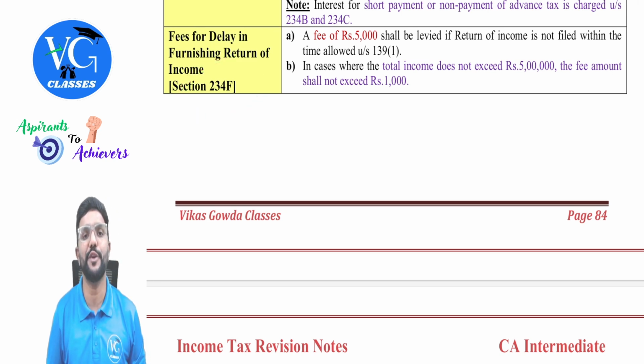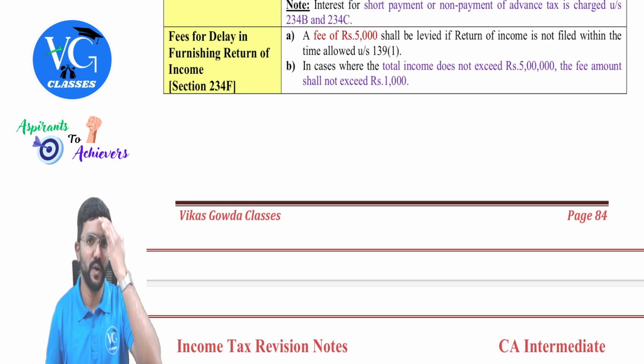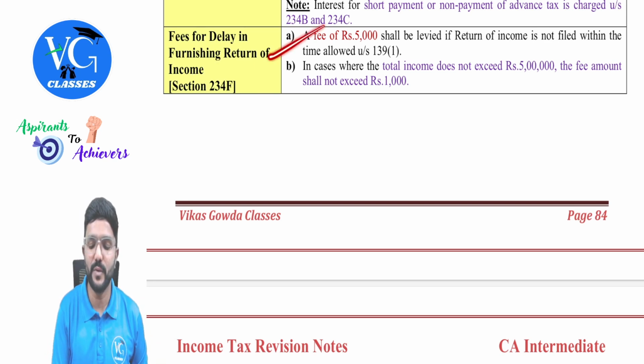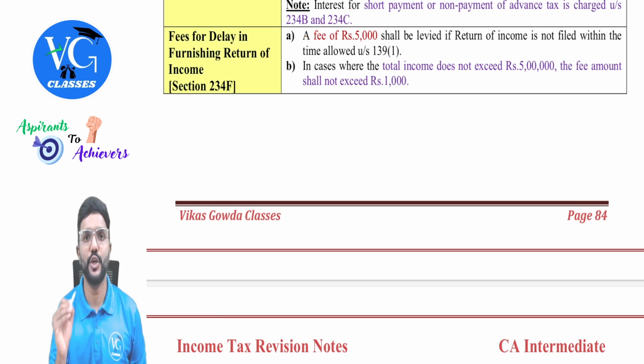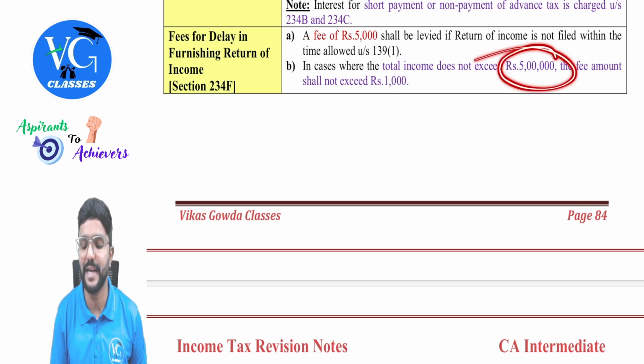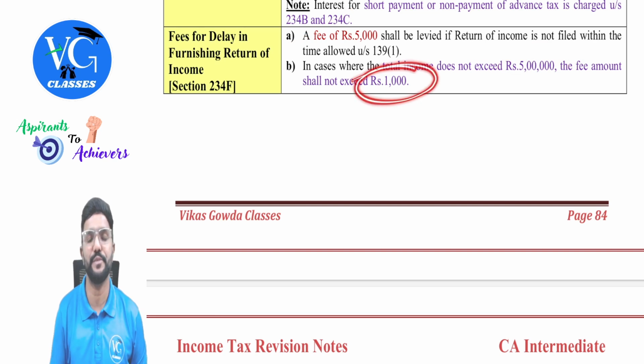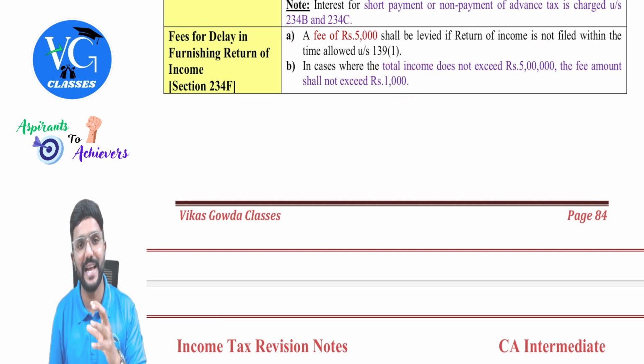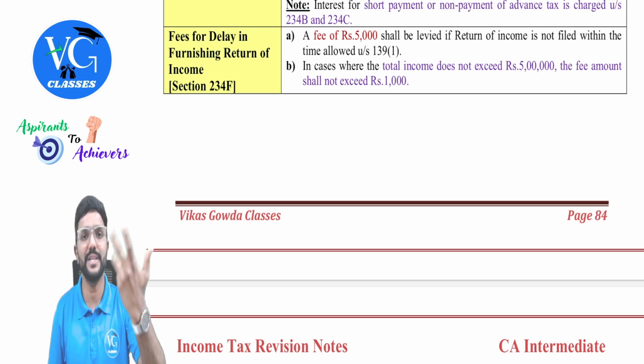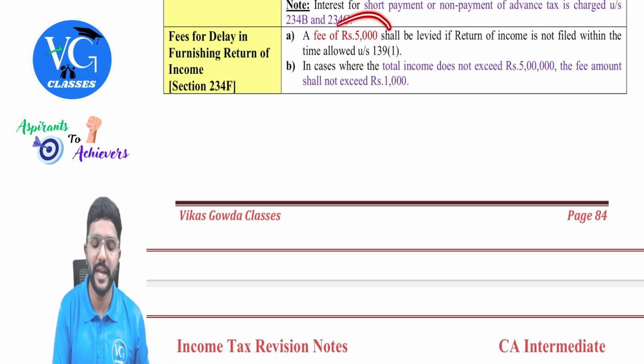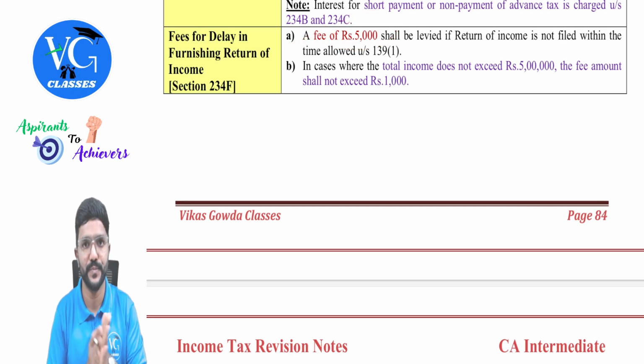Then, whenever there is a delay in filing the returns, there will be a late fee charged under section 234F, F for late fees. Okay. How much, sir? 5,000 will be the late fee. But if the total income of an assessee is up to 5 lakh, then the late fee would be 1,000 rupees. So if it is up to 5 lakh, it is 1,000. If it is more than 5 lakh, that is total income, then the late fee would be 5,000, guys.